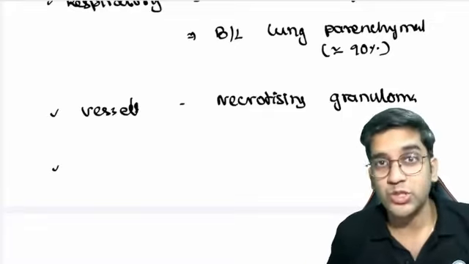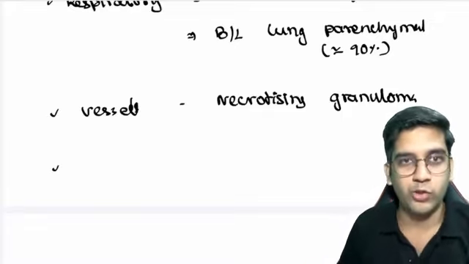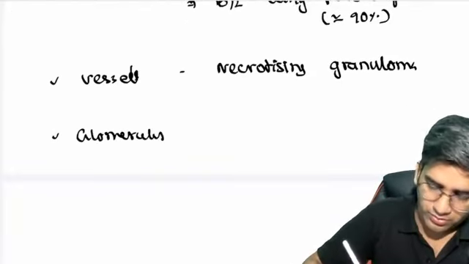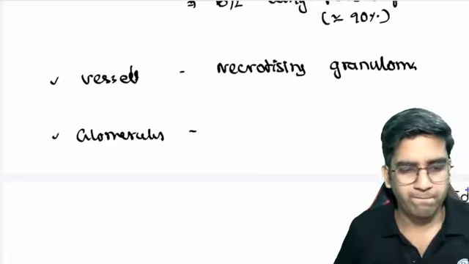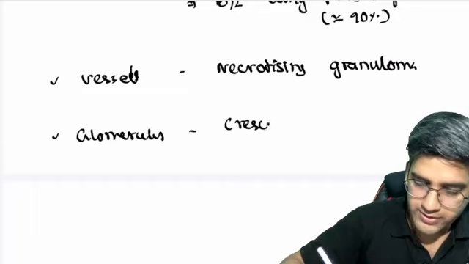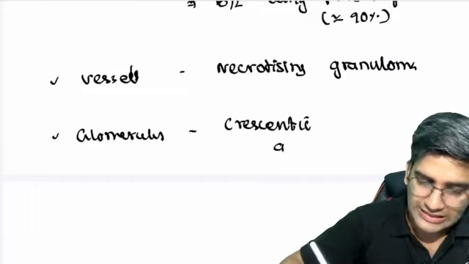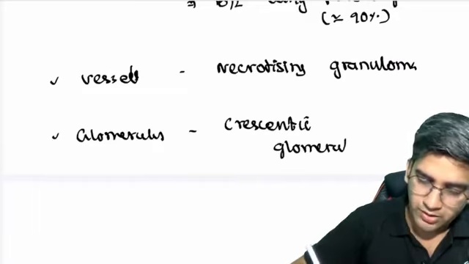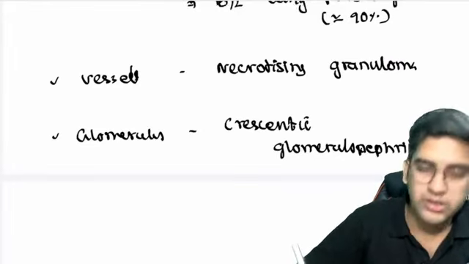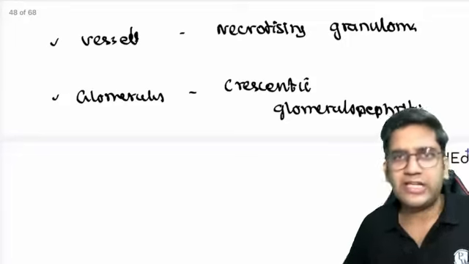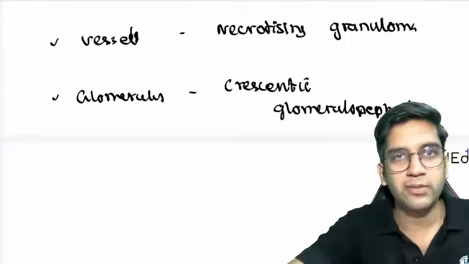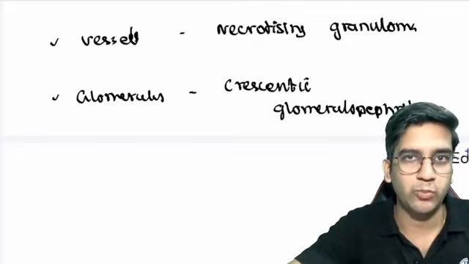Can Wegener's, which is a small vessel vasculitis, involve the glomerulus? Possible, not possible? It is possible, right? It's definitely possible. It can involve the glomerulus. In the glomerulus, it especially causes a type of glomerulonephritis called crescentic glomerulonephritis. It's possible for the only reason that it's a small vessel vasculitis. The glomerulus is a capillary. When we go to the kidney chapter, we'll definitely read in detail about crescentic glomerulonephritis, right?